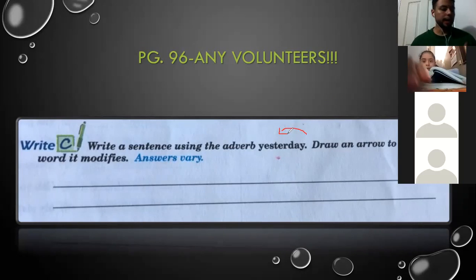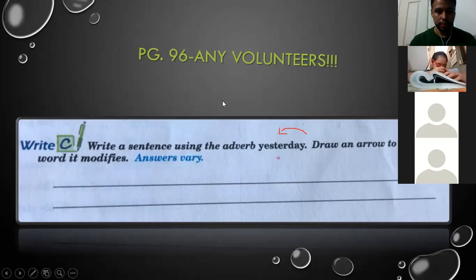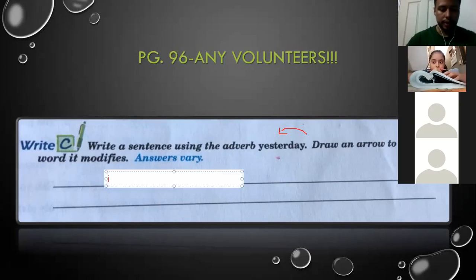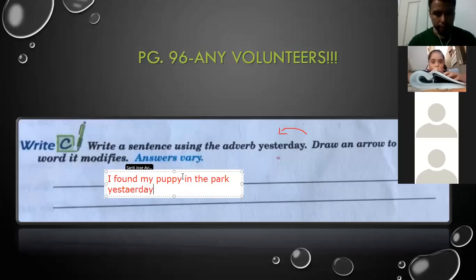So who can help me? Okay, go ahead. Tell me the sentence, please. I'm going to write it. I found my puppy. Continue. Yesterday, I found my puppy in the park. Okay, let's modify it. I found my puppy in the park yesterday. Okay.